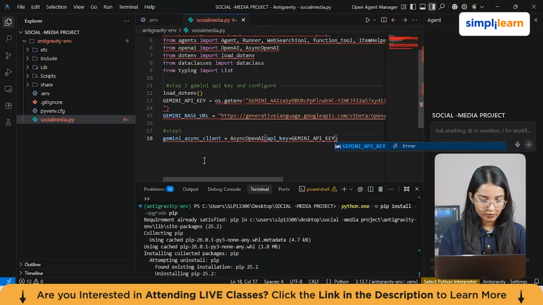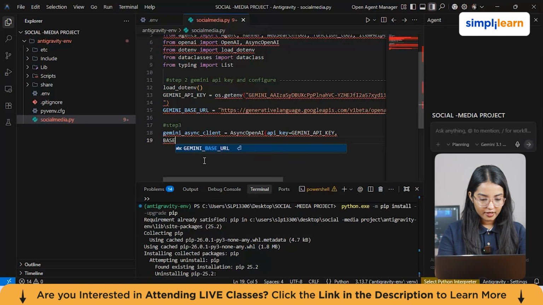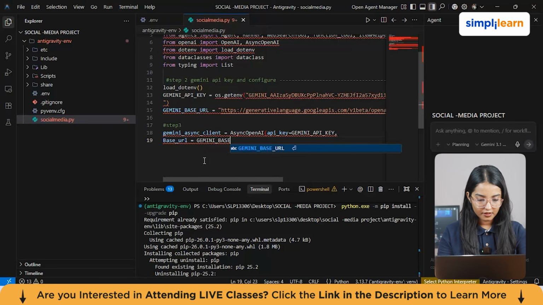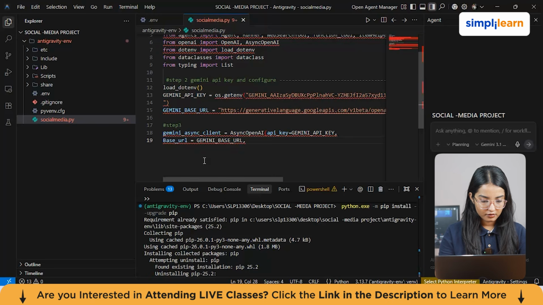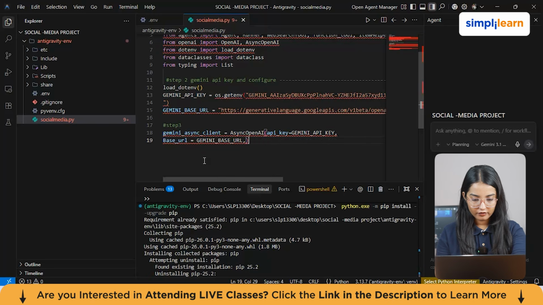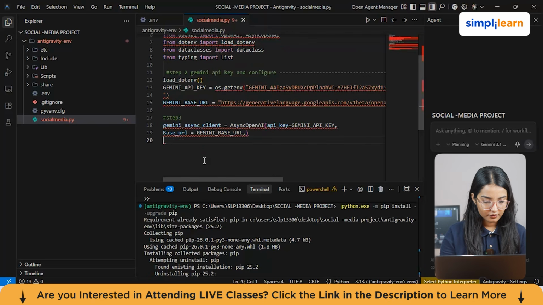Just mention key from here. Then type base_url. It should be in small letters. base_url, which is equals to gemini base url, comma, and we're going to give a bracket from here.